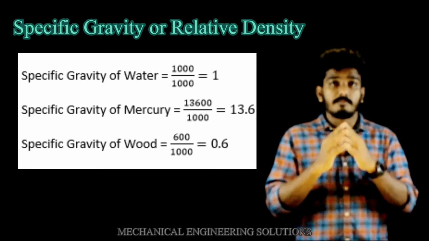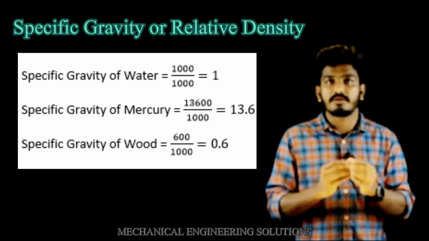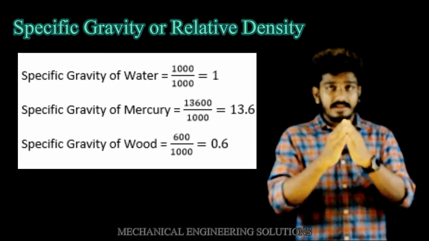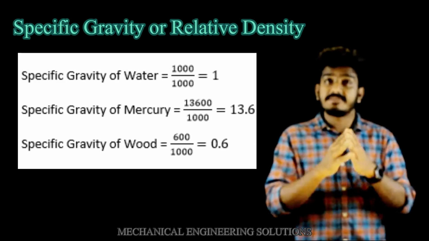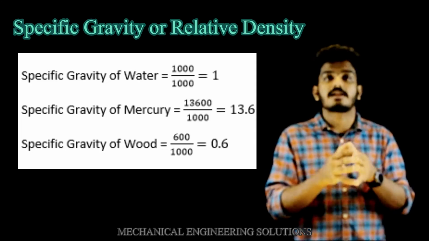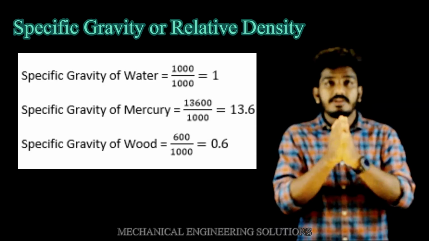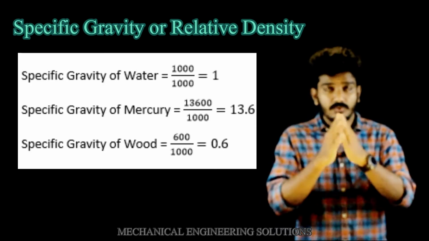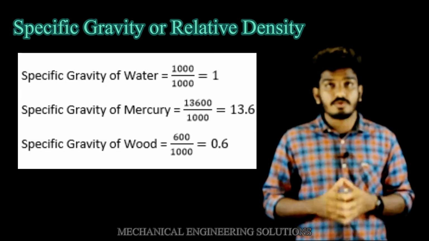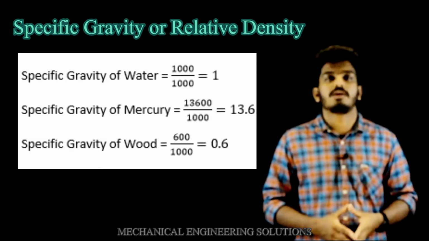And going to mercury, the mass density of mercury is 13,600 kg per meter cube and the specific gravity will be 13.6. When it comes to wood, the specific gravity of wood will be 0.6 and its density 600 kg per meter cube. Now it's clear for you. We can find the specific gravity of a fluid by dividing the original density of that fluid by the standard density. In most cases, the standard fluid will be water.